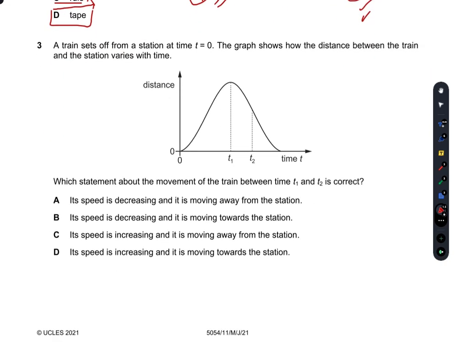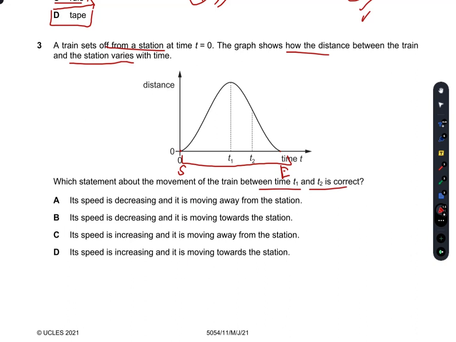A train sets off from a station at time t equal to 0, so it starts its journey from this point. The graph shows how the distance between the train and the station varies with the time. So it starts its journey from here and ends its journey at this point. Which statement about the movement of the train between the time t1 and t2 is correct?